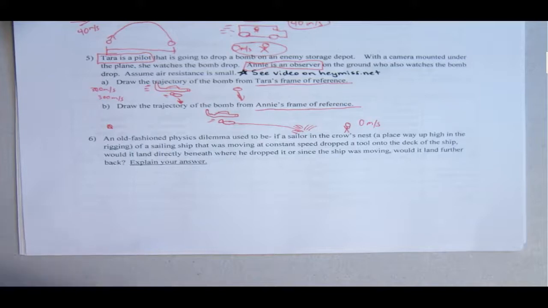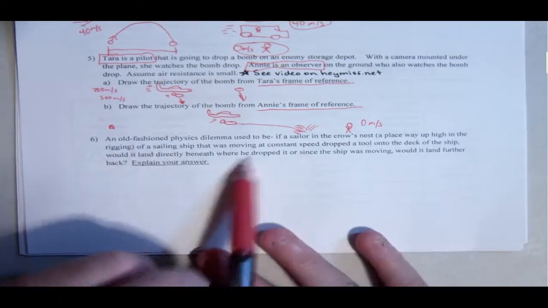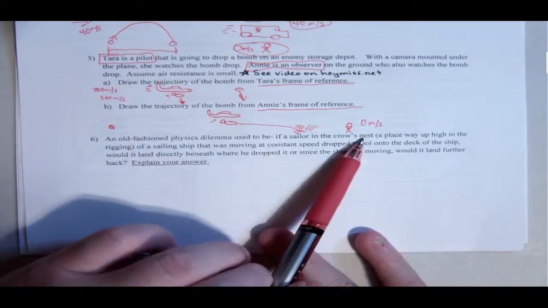So with that being said, keep in mind all this stuff we covered when you do number 6. Remembering that everything on the vessel that's traveling at a speed is going that speed. So if you're in an airplane going 300 miles per hour, you are also going 300 miles per hour, right? So keep that in mind when you do number 6 when it's saying a sailor's in a crow's nest.